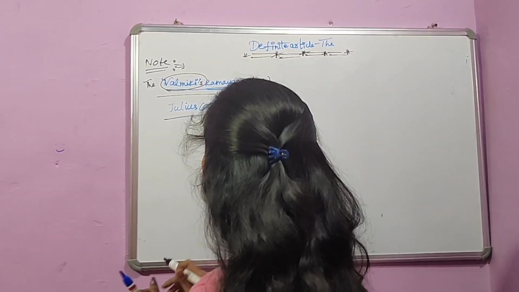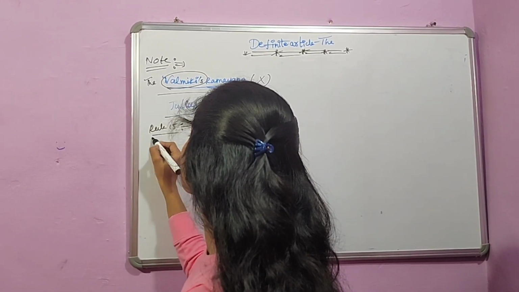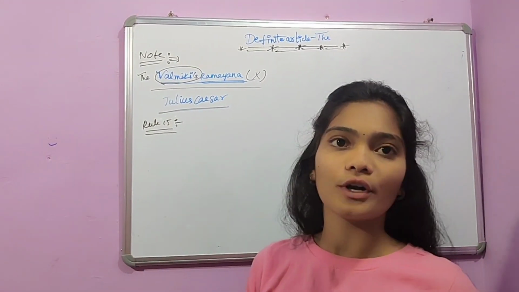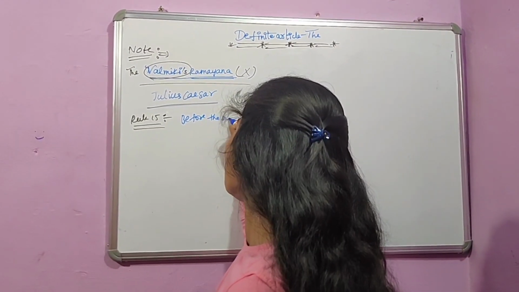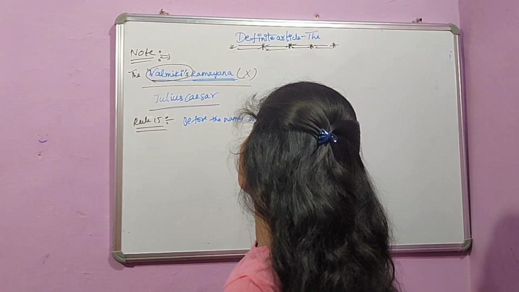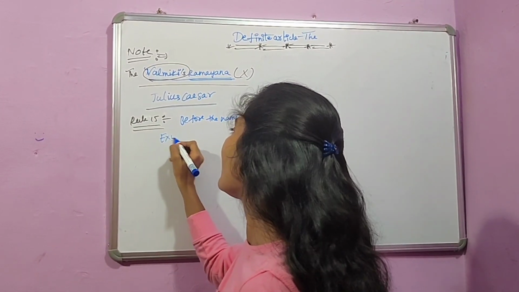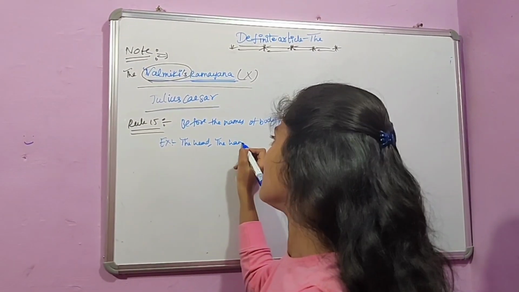Now again, rule 15. Rule 15 is before the names of the body parts. Before the names of body parts, we use the article. That is, for example, the head, the hand, like this.